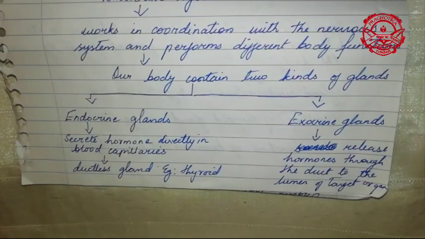Since they do not have a duct, whatever hormones they secrete go directly into your blood capillaries. It will not get stored. They secrete it directly into your blood capillaries. Ductless glands include your thyroid, parathyroid, pancreas, etc.